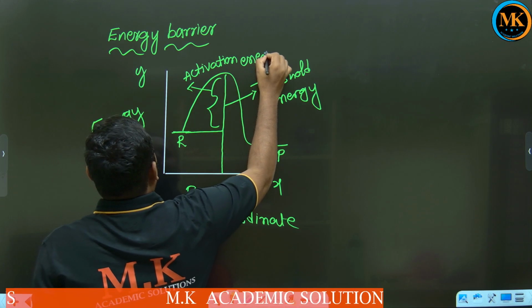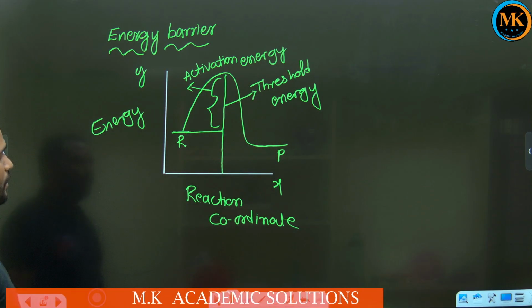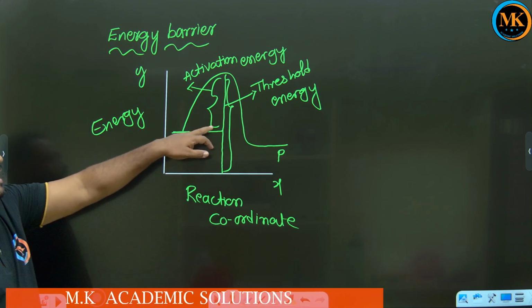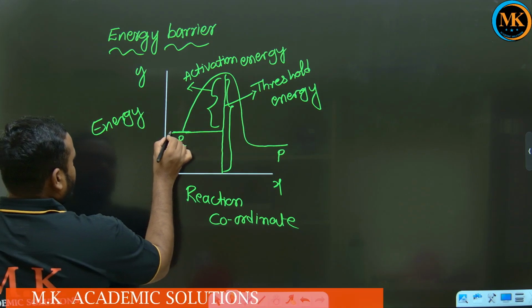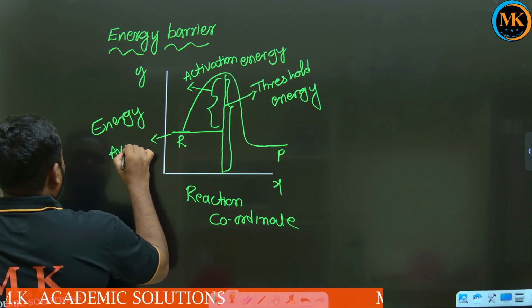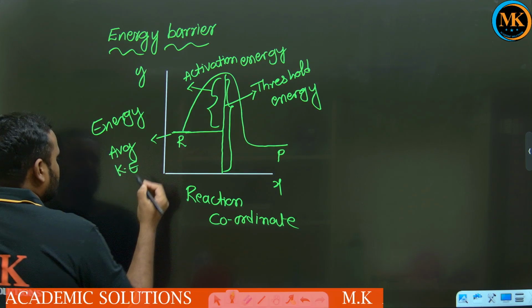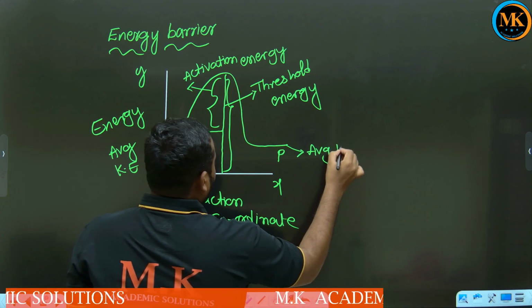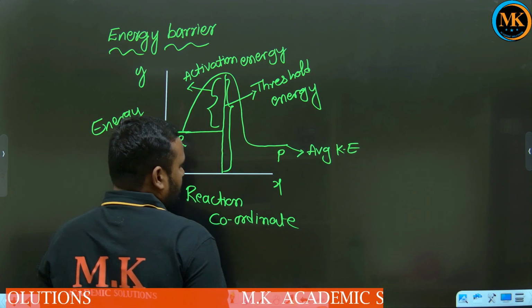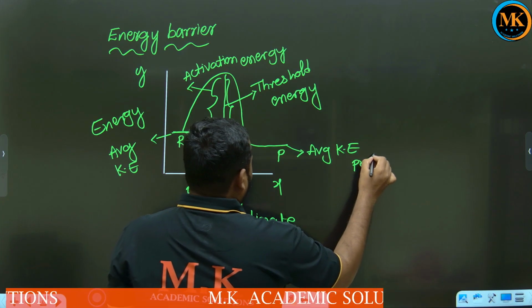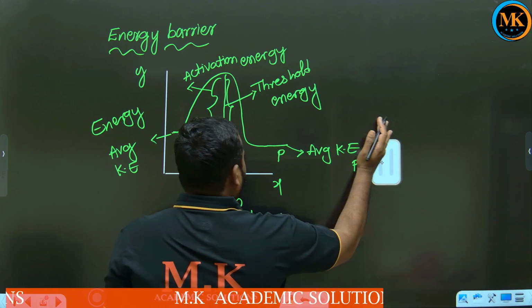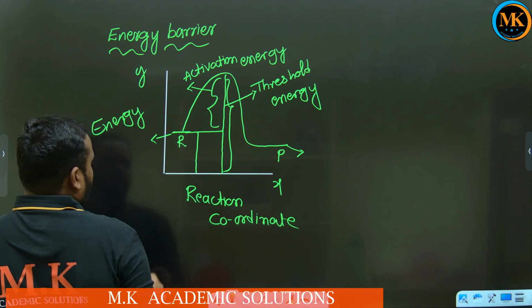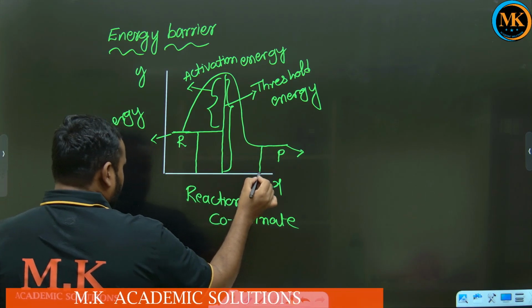This total is the threshold energy, and this is the activation energy. This is the average energy of product, or simply the energy of product.